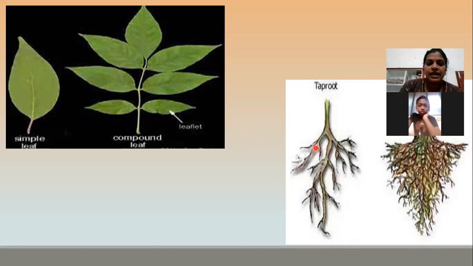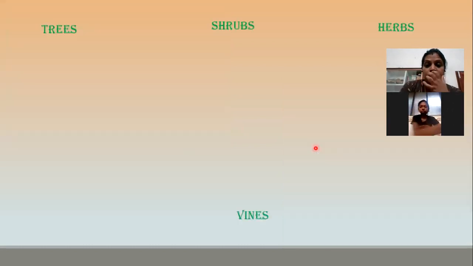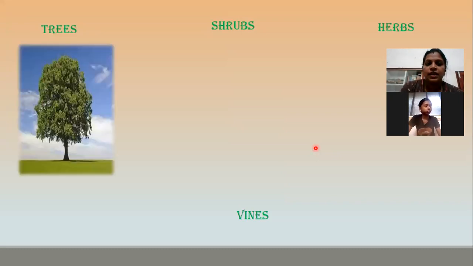Now we'll classify the trees based on their size and shape, size of the stem, trunk. Based on the size of the stem, we can classify plants into three types. First we classified the plants according to their nutrition. According to nutrition, we classified the plants into how many types?